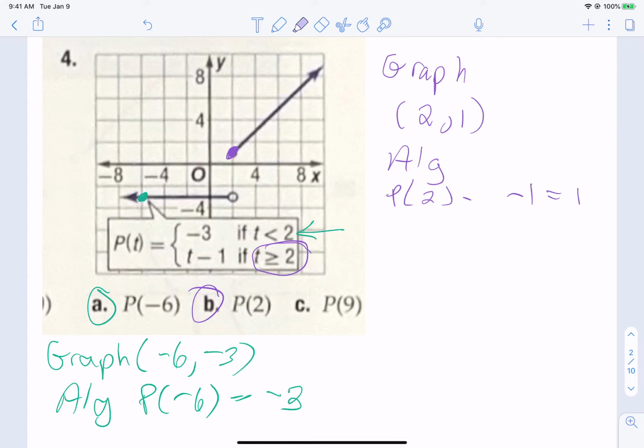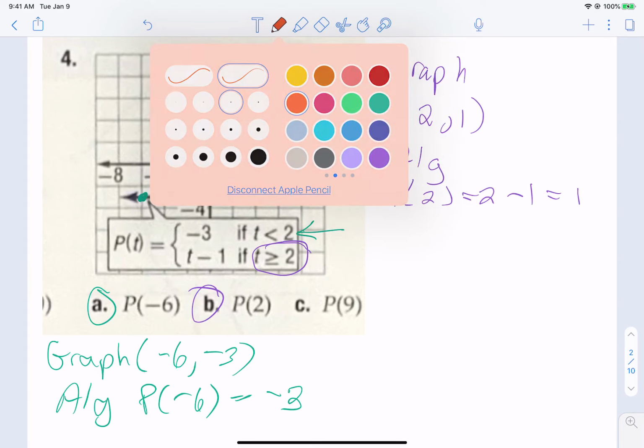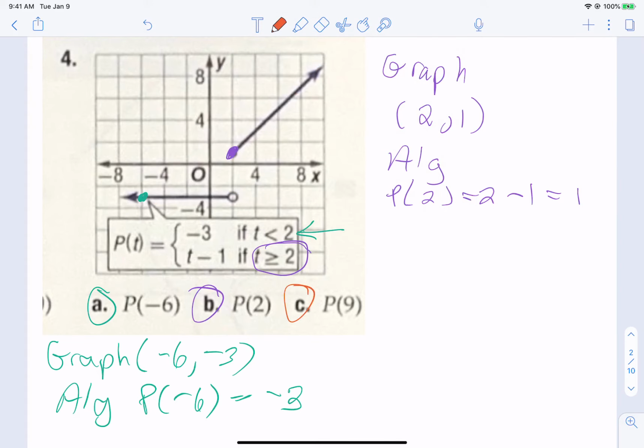Okay? So what you're doing here is practicing blending the graph and the algebra together. Now let's do the last one. P of 9. First let's do the graph. P of 9 looks like it's right here.